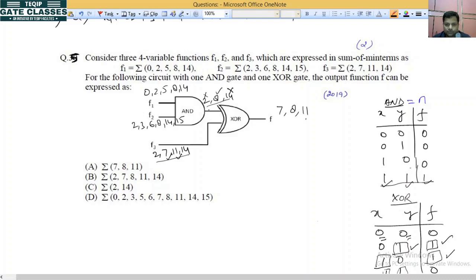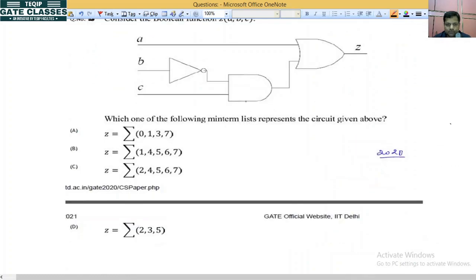Okay na. So what will be the answer? Answer is summation of 7 8 11. So it will be 7 8 11. This is the answer. This is a 2019 question.